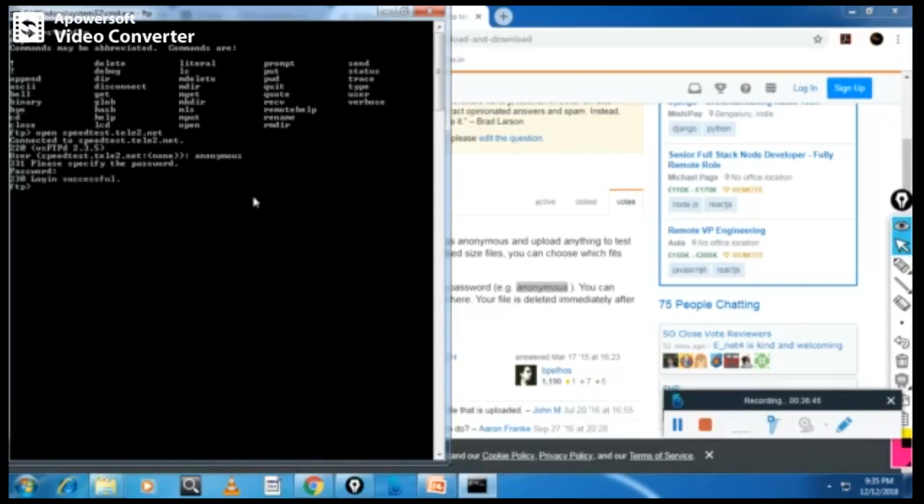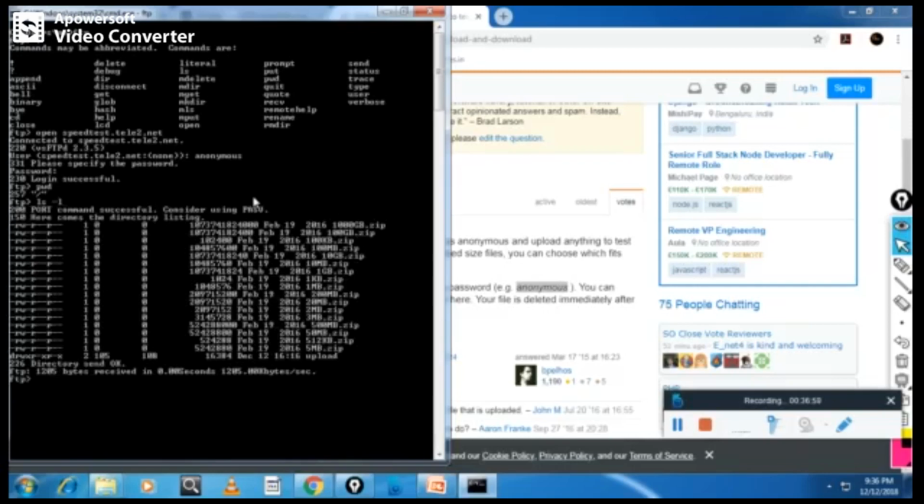It's connected now. I'm in their FTP server, and now you can give the present working directory Unix command. You can see you are in root, and you can give the command ls -l, and you can see various folders are there.